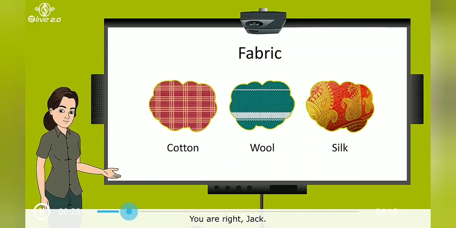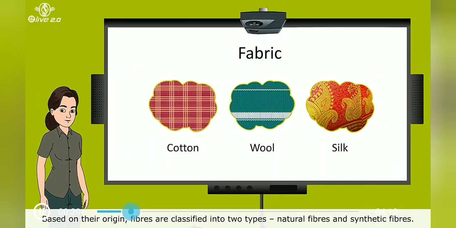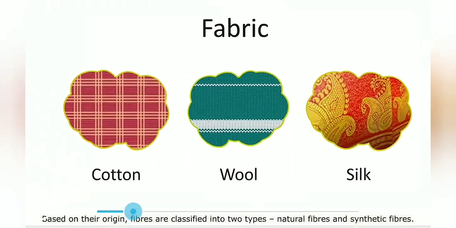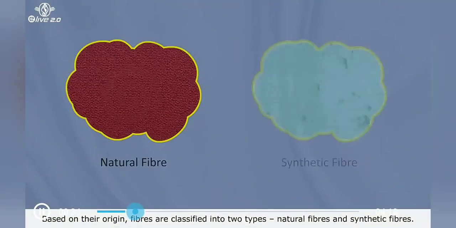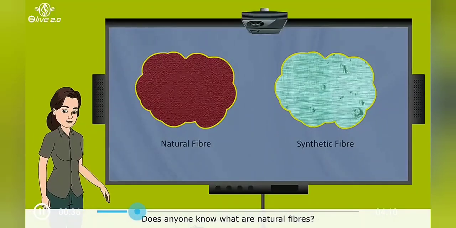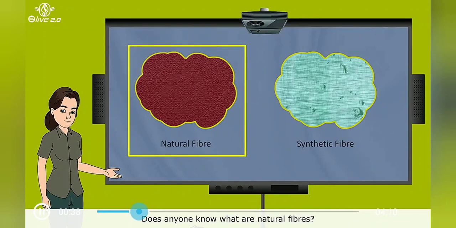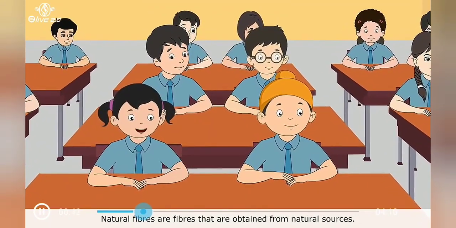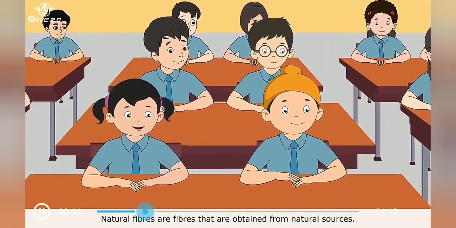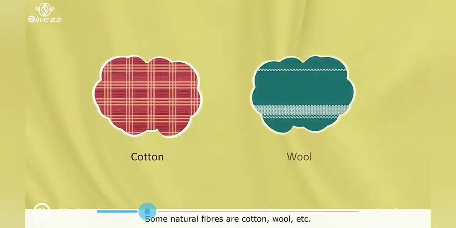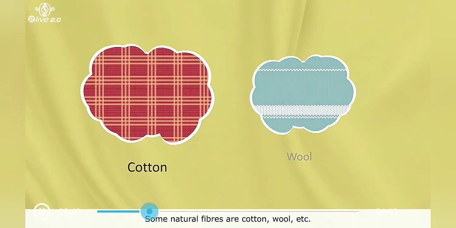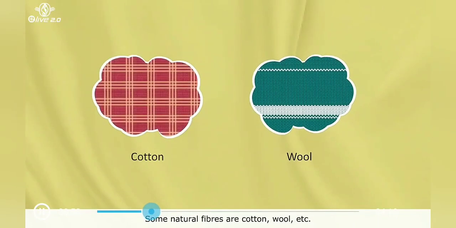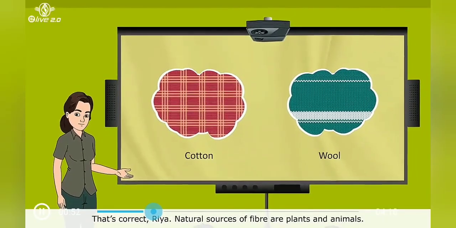You are right, Jack. Based on their origin, fibers are classified into two types, natural fibers and synthetic fibers. Does anyone know what natural fibers are? Natural fibers are fibers that are obtained from natural sources. Some natural fibers are cotton, wool, etc. That's correct, Ria.